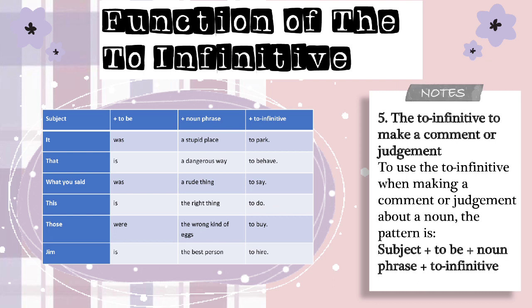Fifth, the to infinitive to make a comment or judgment. To use the to infinitive when making a comment or judgment about a noun, the pattern is subject plus to be plus noun phrase plus to infinitive. For example, subject that, to be is, noun phrase a dangerous way, and to infinitive to behave. The sentence is, that is a dangerous way to behave.